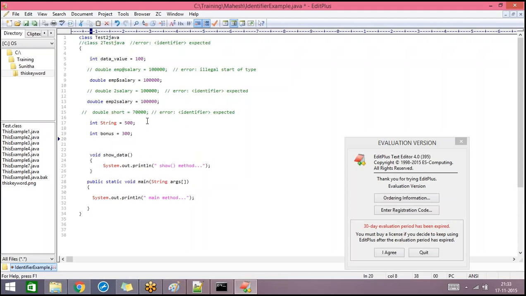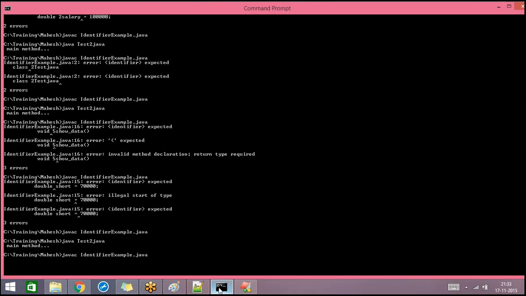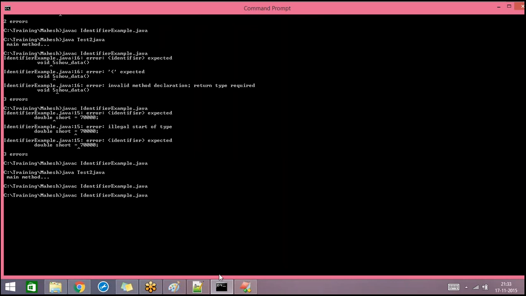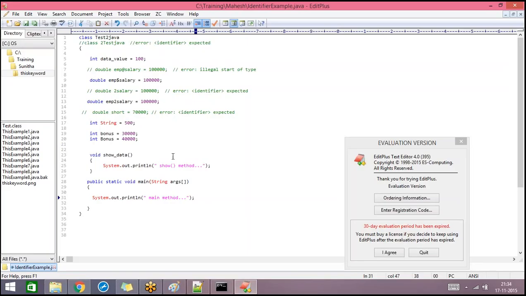And the last one is identifiers are generally case sensitive. I have declared one variable, and I'm going to declare another variable with a different value. And these two will be treated as two different variables, even if the characters in these two variables are the same, but the character case is different, so these two will be treated as two different variables. That means identifiers are case sensitive.